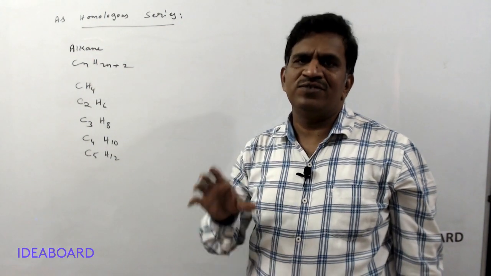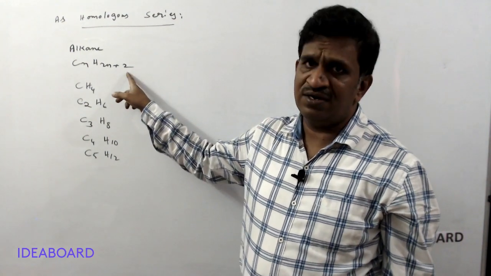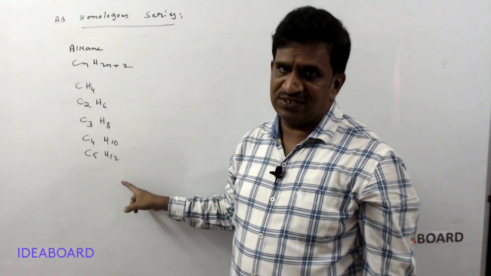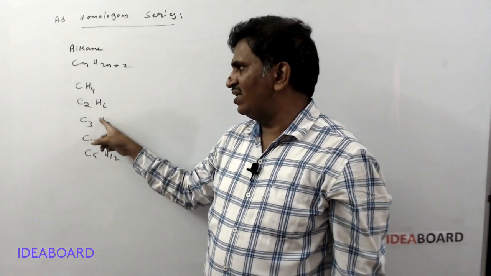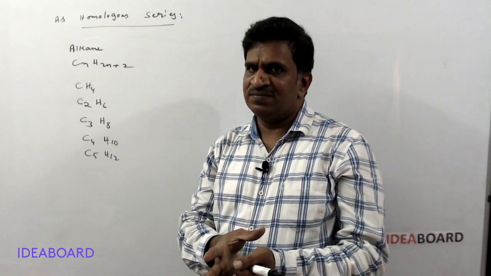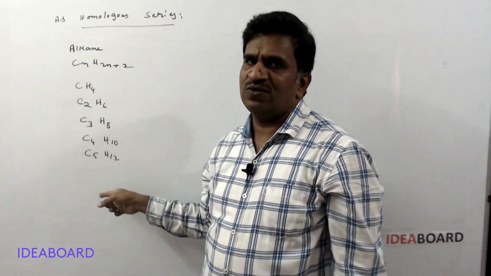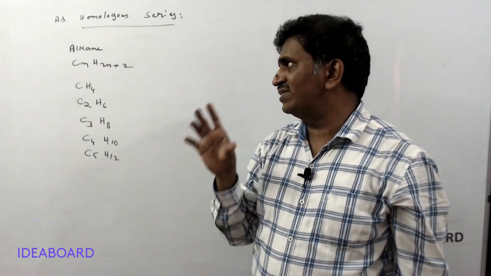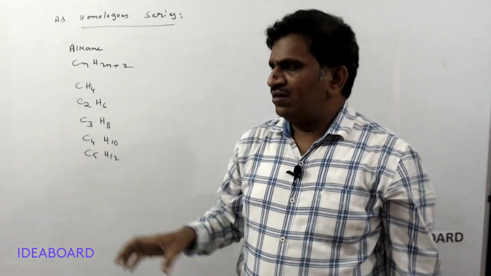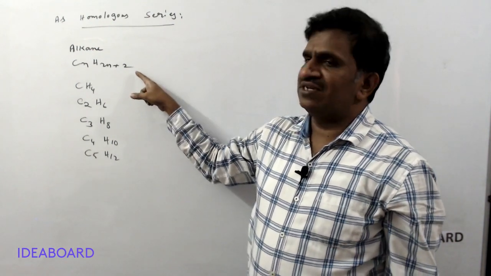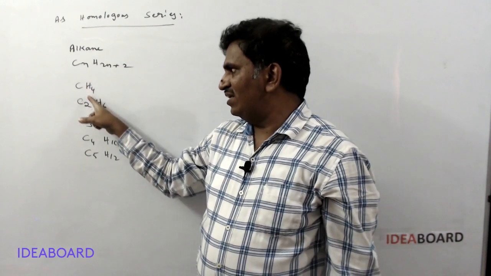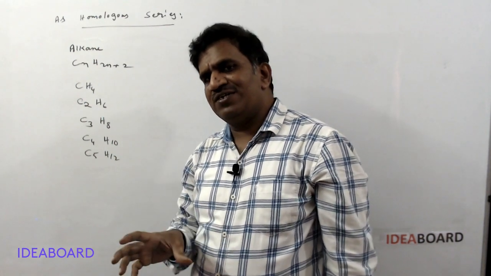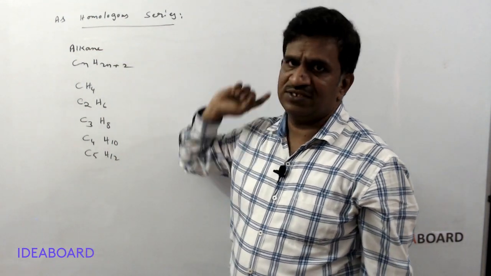So organic compounds having the same general formula, when arranged in the increasing order of their molecular weights, then the series obtained is known as a homologous series.